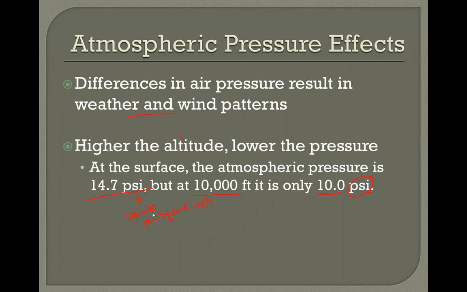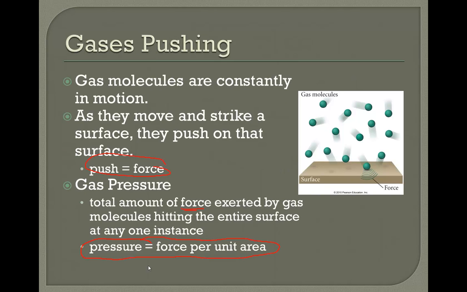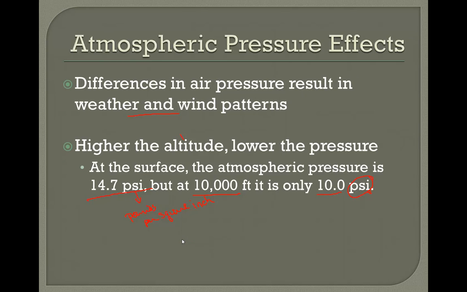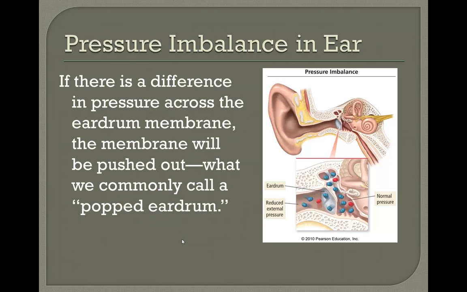Now what this means is, remember, pressure is the force per unit area. So the unit area is 1 inch squared, and that force is in pounds. So that's how many times the molecules are pushing on it. Another example is if you're in an airplane and you go up in elevation, you might feel your ears pop.